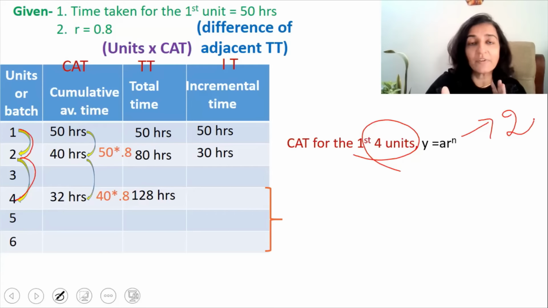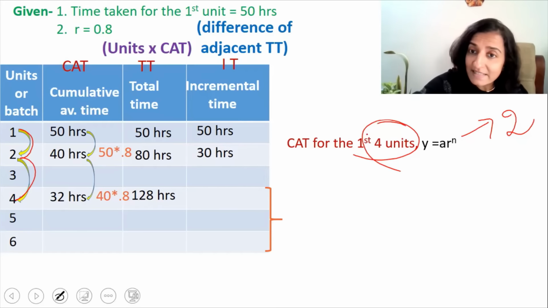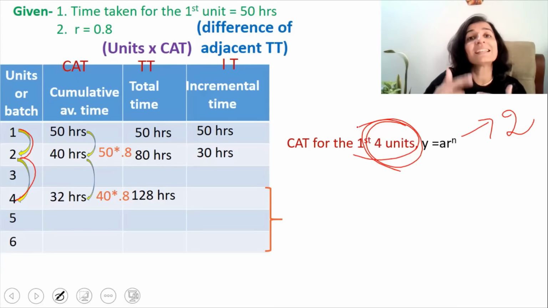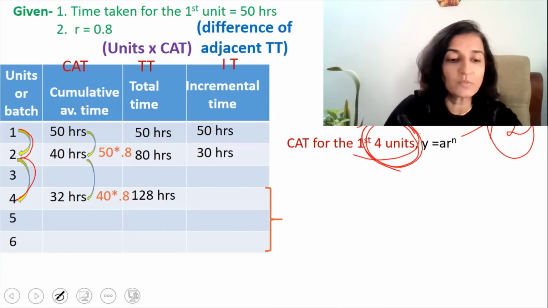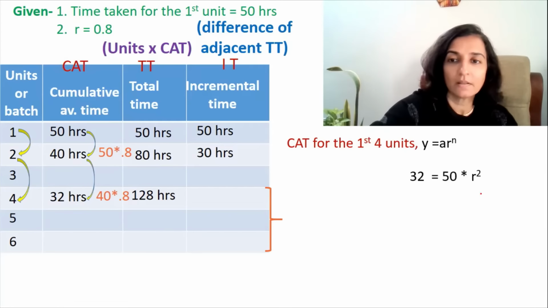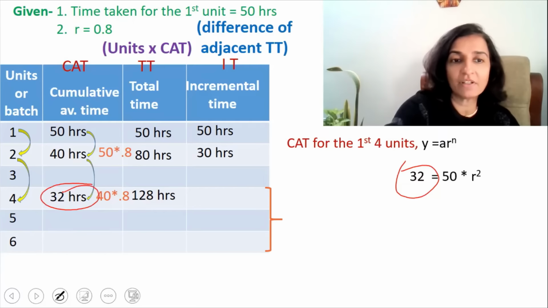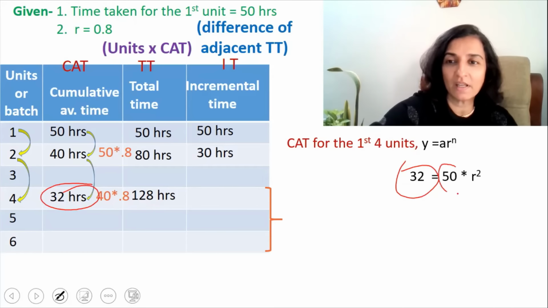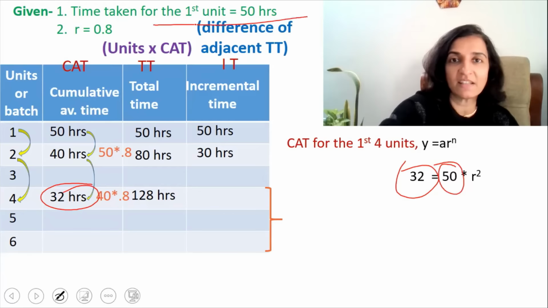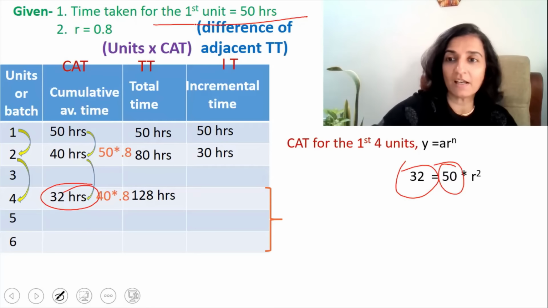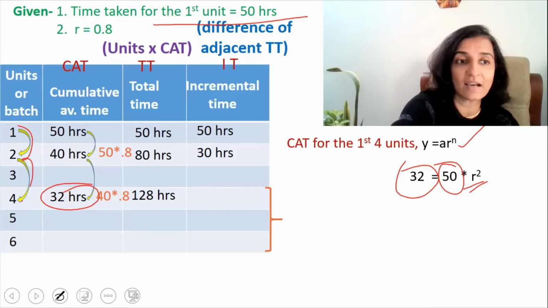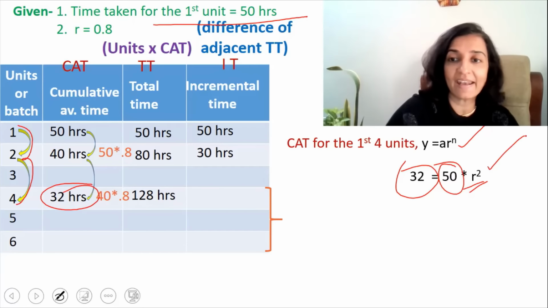That will not be specifically given in the question, but since it is 4 units, we know that it has been doubled twice. Now substituting those figures in the formula, 32, that's the cumulative average time which would be given in the question. 50, that's the time that is taken for the first unit, that's 50 hours. R is unknown and 2 is the number of times that the output has doubled. So since it has doubled twice, we are taking n as 2.